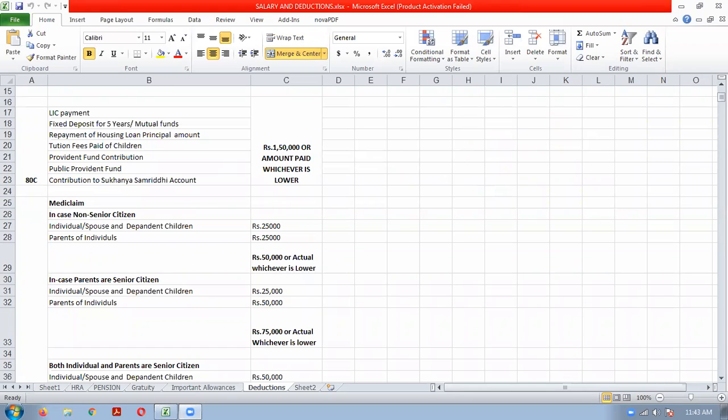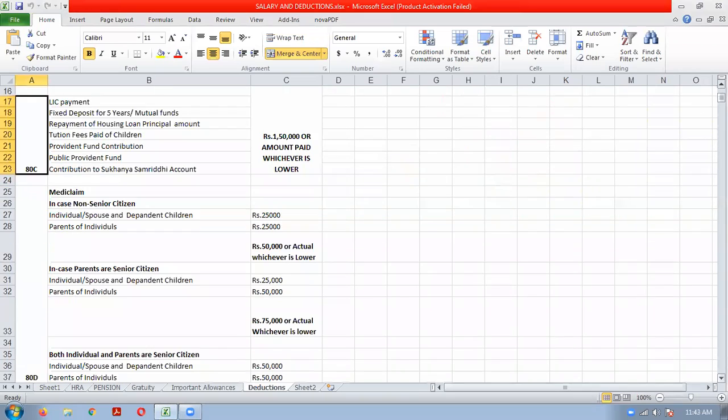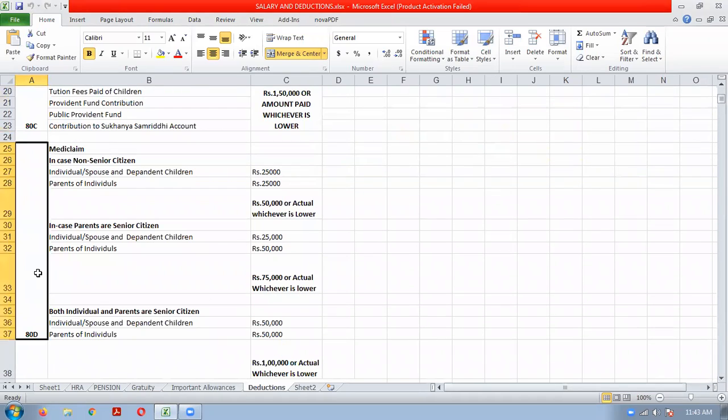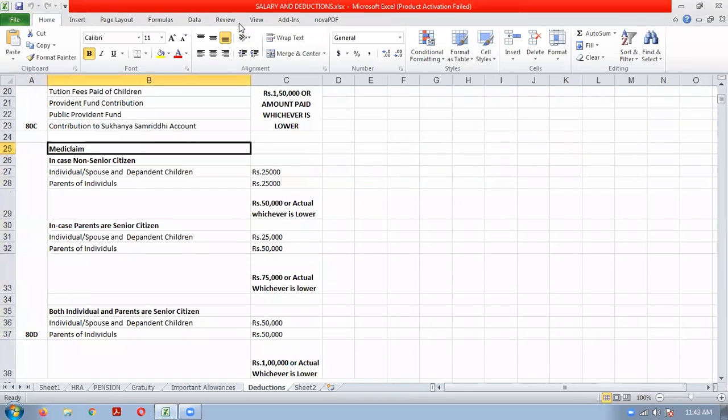Next is 80D, which is again a popular deduction, which is mediclaim deduction, which is payment towards medical insurance premium. So if a person is there, individual, he has taken some medical insurance and he is paying premium towards that insurance policy. Okay, now here 3 situations may be there. First is individual is a non-senior citizen.